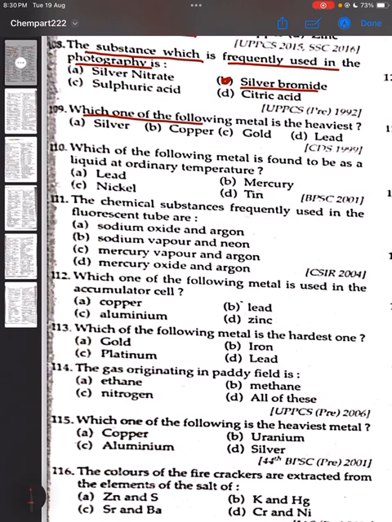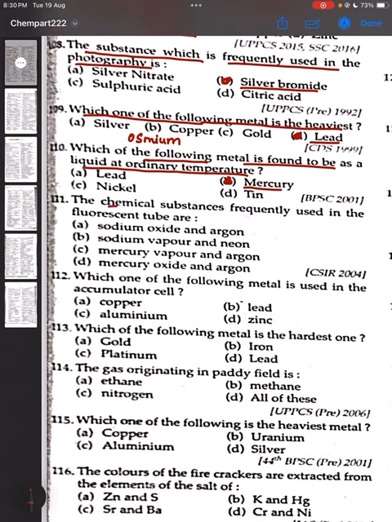109, which one of the following metal is the heaviest? Correct answer is option D, lead. ये lead इन सब में से heaviest है। अगर बोला कि which is the heaviest among all, तो the answer will be osmium. 110, which of the following metal is found to be a liquid at ordinary temperature? The correct answer will be mercury. Option B is the correct answer.